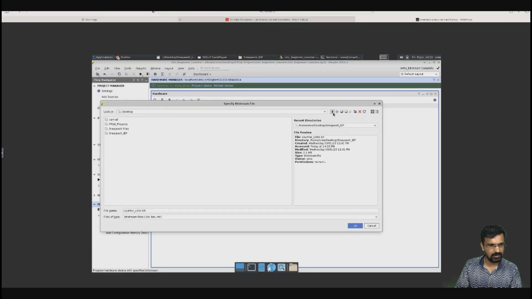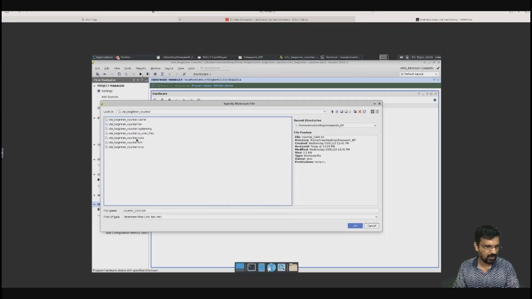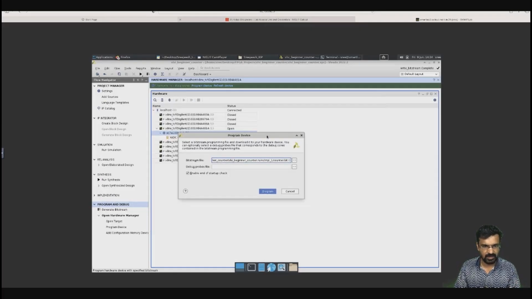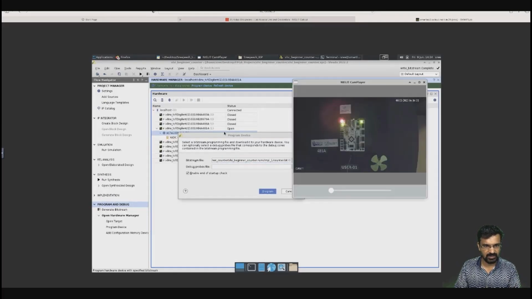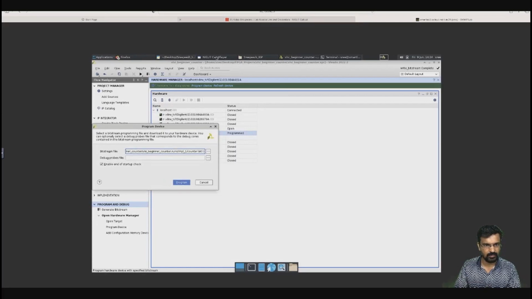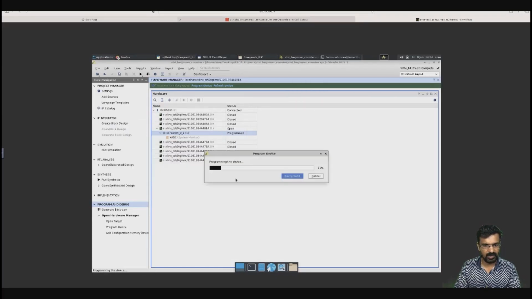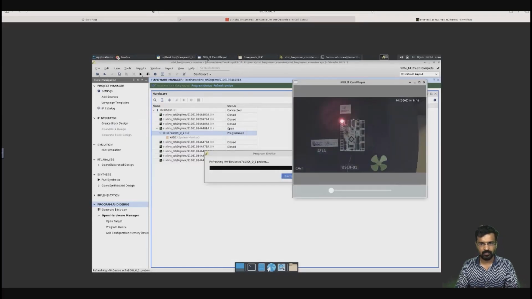Where was it? Desktop, FPGA projects. Where will the bit file be? It will be in the runs folder, implementation. You will find this. Now you will see it live. I'm programming it. So now it is gone, and now it will start blinking.